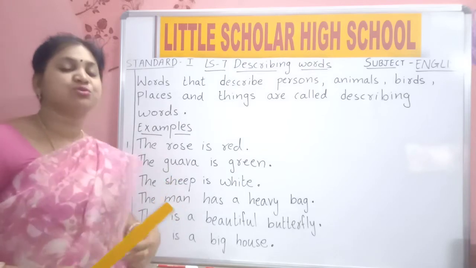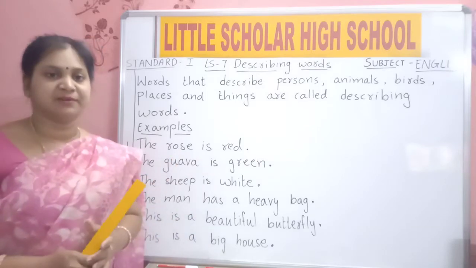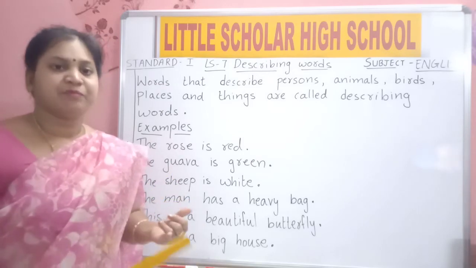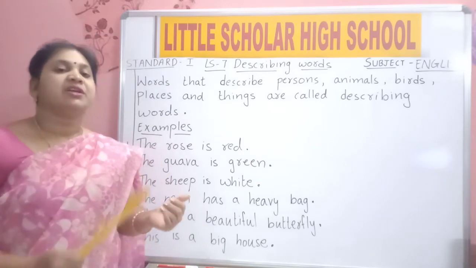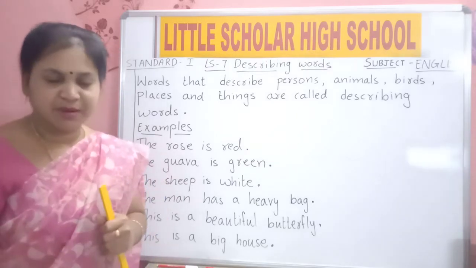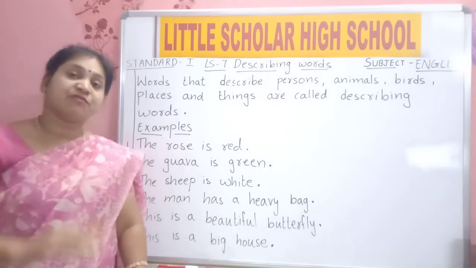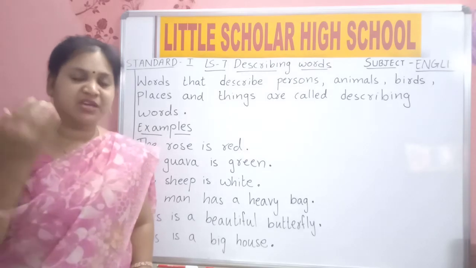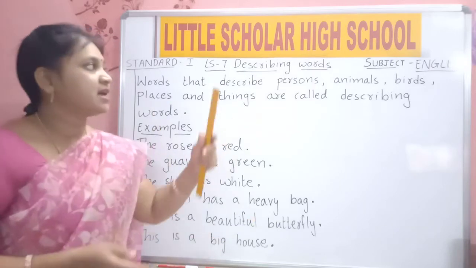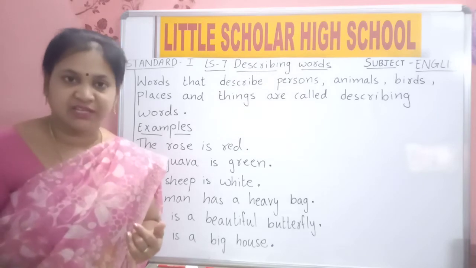If I ask you to describe your father, then say something about your father. How will you start? He is my father. My father's name is. I love my father. He is a tall, handsome person. So tall is a describing word. You are saying something about your father. How is your father? Without seeing your father also we can think that your father will be tall. So tall is a describing word.